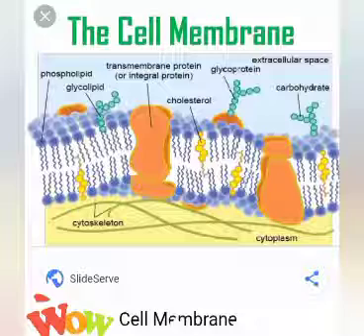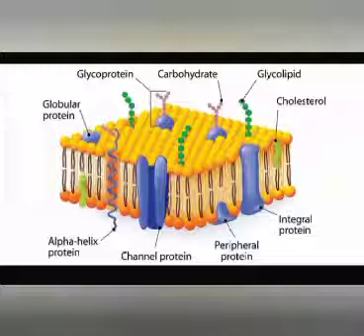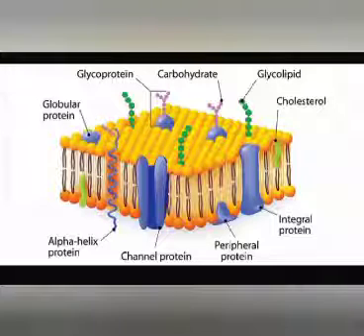Remember that the major functions of lipids in membrane are to establish a permeability barrier to some molecules from crossing the membrane and to also provide a suitable environment for protein actions. While the carbohydrates attached to lipid or protein, respectively known as glycolipid and glycoprotein, function as adhesion, cell recognition, or cell-to-cell signaling.